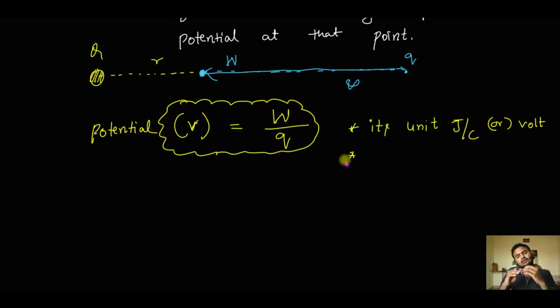And is it a scalar quantity or a vector quantity? If you remember, the electric field is a vector quantity, but potential is a scalar quantity, because here it is work by charge. Work is a scalar quantity, and charge is also scalar. So work by charge is going to be a scalar quantity. That means there is no specific direction for potential. Potential is a point function. So at a given point, whatever work you do, irrespective of the path you take, the potential is always constant, fixed. So it is a scalar quantity.